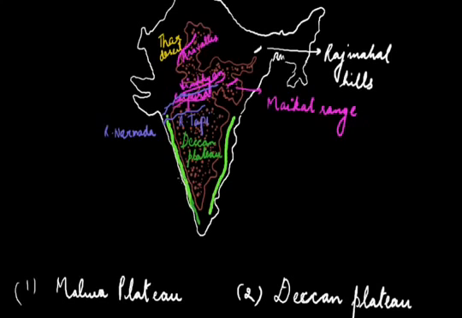The southern part of the Western Ghat is characterized by the presence of the Nilgiri, Annamalai, Cardamom Hills. The Annamudi and the Doda Beta are two important peaks of these hills. Here you can see these are the Cardamom Hills.